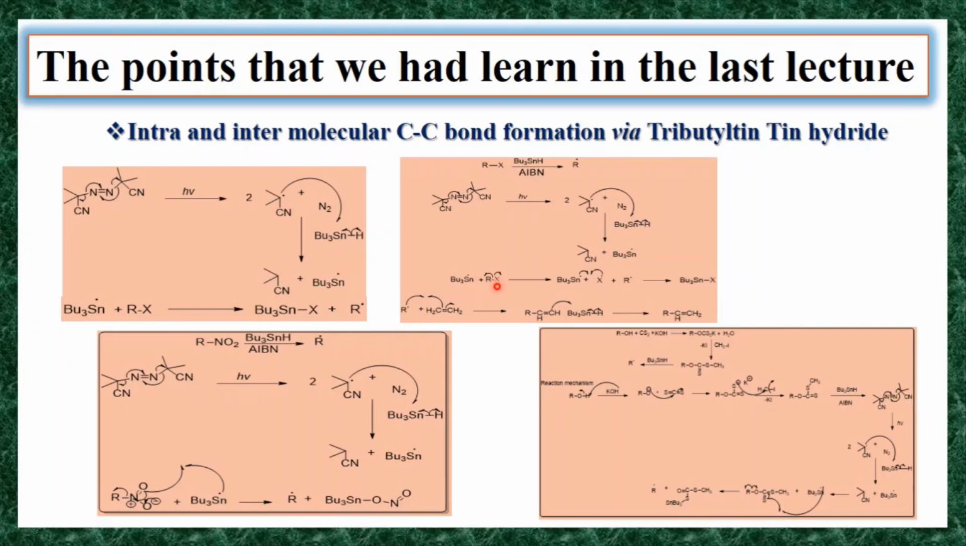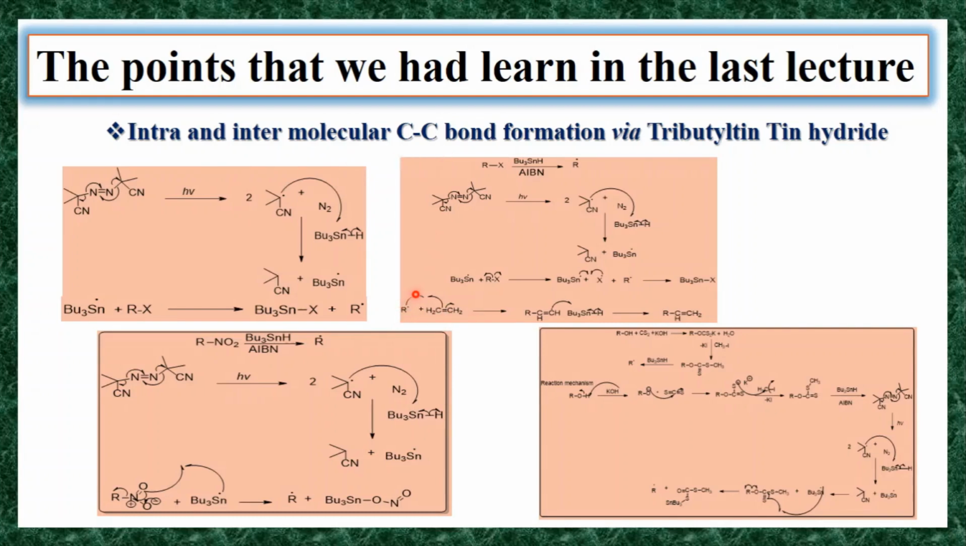Then this tributyltin radical reacts with your R-X. The homolysis of this alkyl halide takes place and it generates the R radical. This X will form a bond with this tin, and you will get tributyltin halide, and it generates the R radical. Then that R radical adds to the carbon-carbon double bond of ethylene. This is an example of intermolecular carbon-carbon bond formation, because the carbon-carbon bond forms between two different molecules. That's why it's called intermolecular carbon-carbon bond formation.